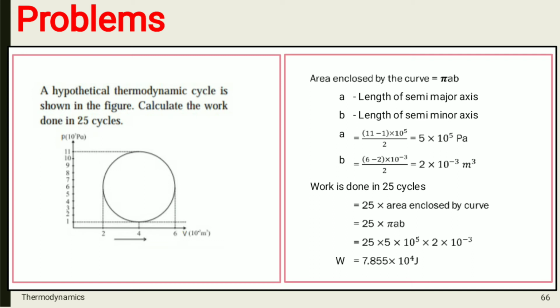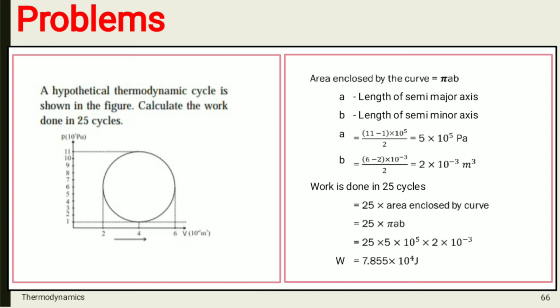Then you can see carefully in the graph, A is equal to 11, that line which is given along, that is horizontal line which touches the y-axis at 11 Pascal, 11 minus 1, because that curve is ended at 1 Pascal, that is pressure, change in pressure is from 1 Pascal to 11, or you can say 11 Pascal to 1, into 10 raised to 5 divided by 2, which is equal to 5 into 10 raised to 5 Pascal.